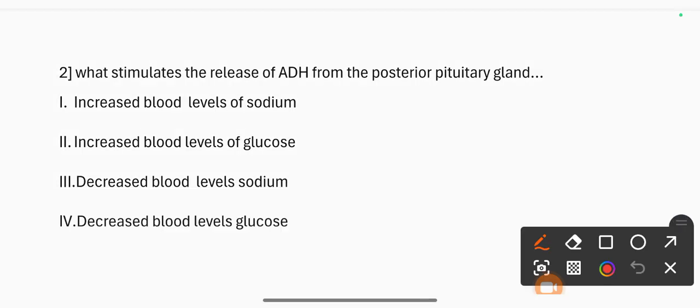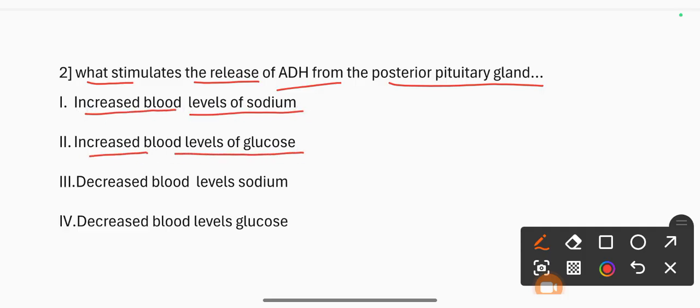Question number 2. Which stimulates the release of ADH from the posterior pituitary gland? 1. Increased blood levels of sodium. 2. Increased blood levels of glucose. 3. Decreased blood levels of sodium. 4.